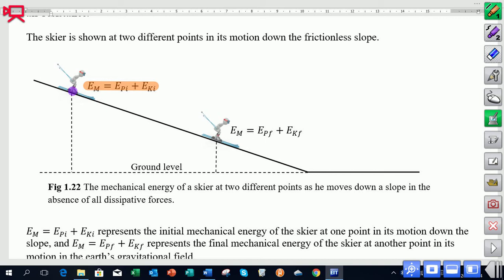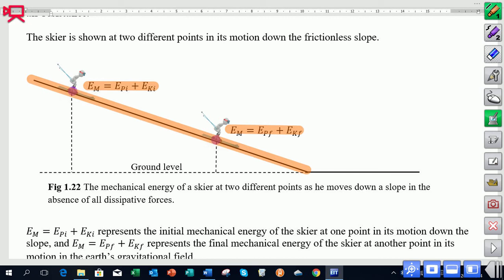That would be 1 point of the motion. At any other point in the motion, we should have the same amount of mechanical energy in the system, because we're ignoring any friction. There's no friction on the slope. The slope is frictionless. So while he goes down the slope, there's no friction along that slope, so there's no external force there.